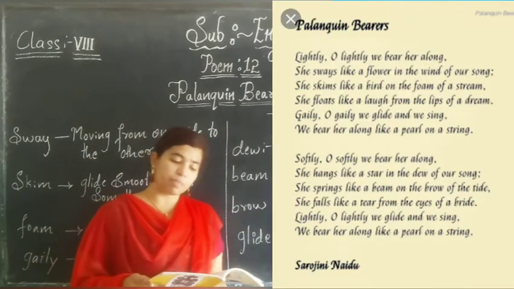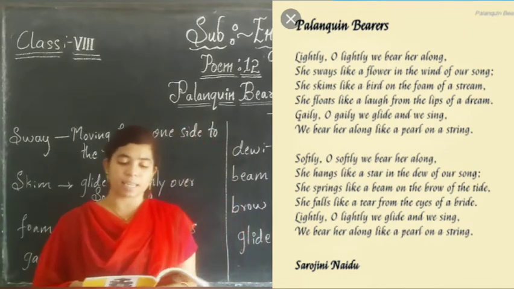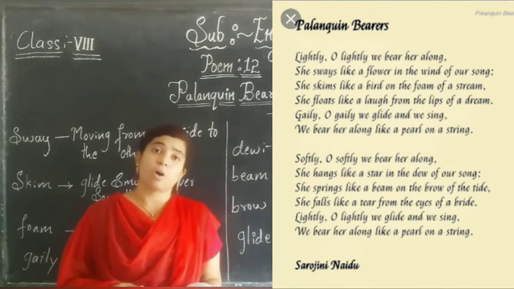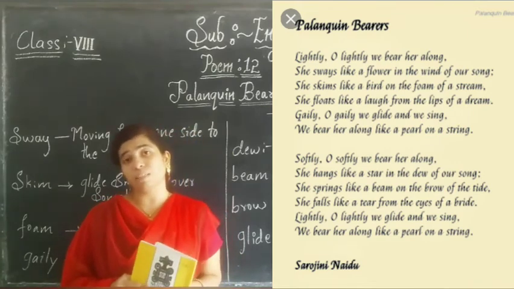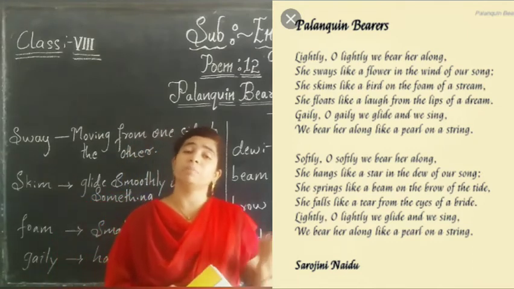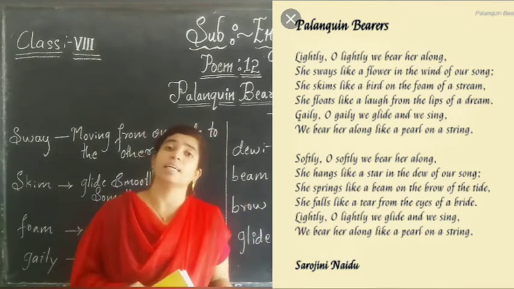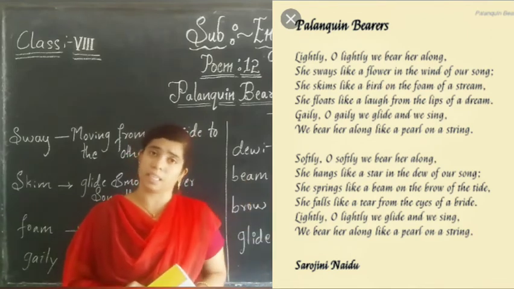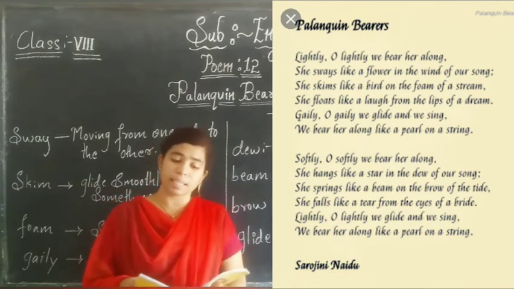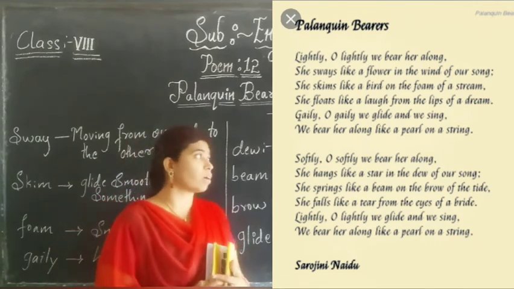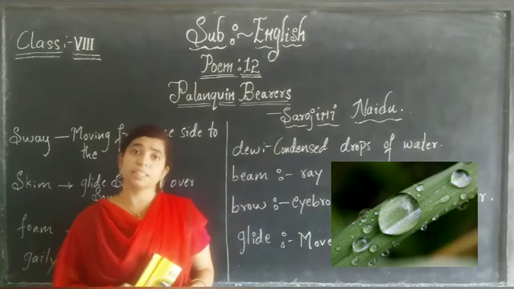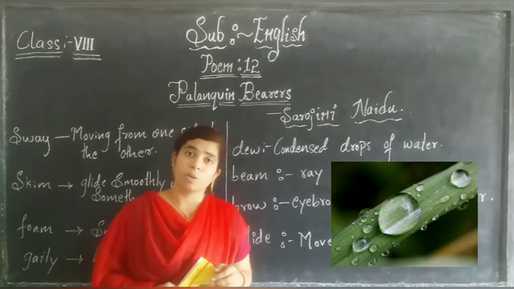Softly, oh softly, we bear her along. She hangs like a star in the dew of our song. Softly, not only like a pearl, even very softly we are bearing her, we are carrying her, and we are making her reach. Yes, and she hangs like a star in the dew of our song. Dew is a condensed drop of water. Yes, she hangs like a dew.